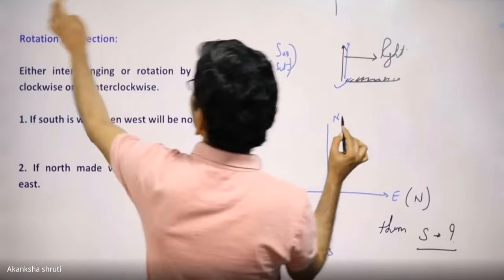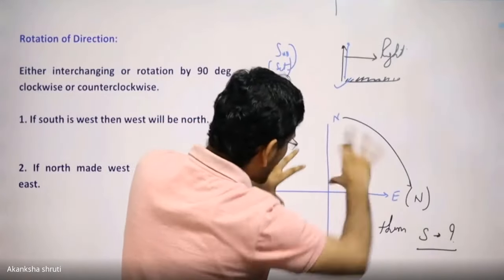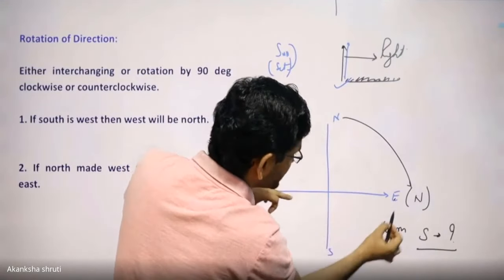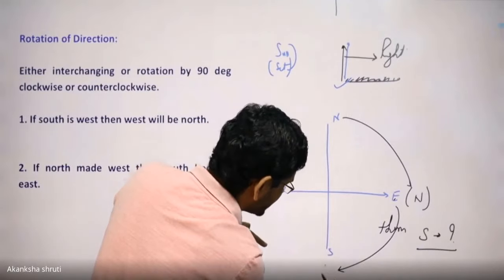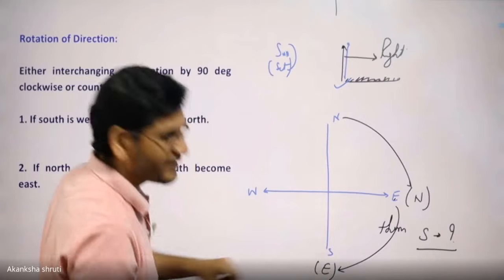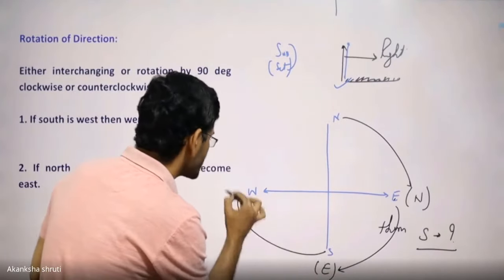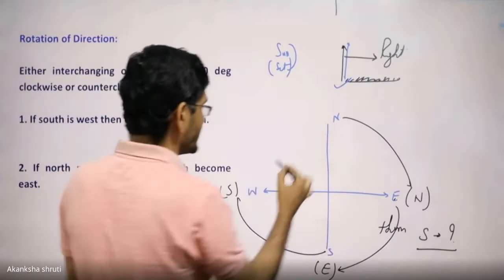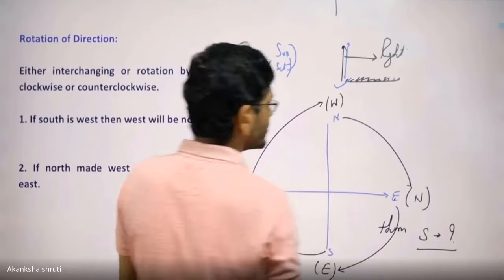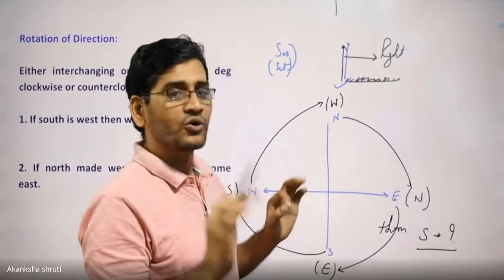This north has now moved to this position, which means this entire frame is now going to rotate. So this has come to this position, it means this will come to this position. So the new name of south should be east. The name of this west should be what? The south. And the name for this south should be west. Okay, so this is how this frame or these names get rotated.